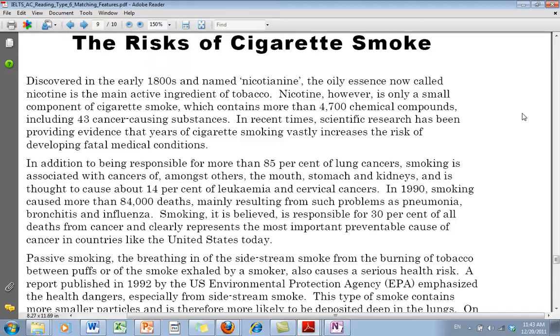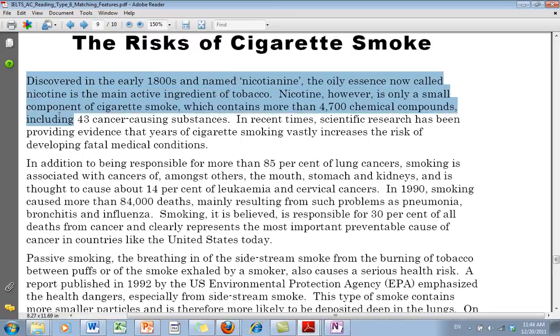I know that there's different types of cigarette smoke. There's the cigarette smoke that a smoker takes into his or her lungs. And then there's what they call secondhand or passive smoking. And I'm also aware that in today's world, they also have what's called third-hand smoke. So I do have some background. I do know something about the risks of cigarette smoke, so that will help me. So I'm going to choose to investigate this further.